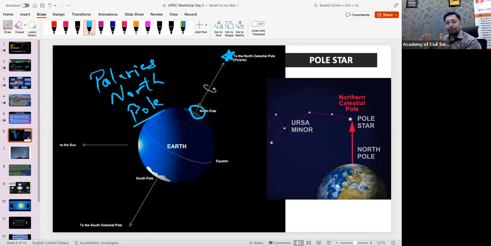Yes, everybody moved. Now tell me, which hand is pointing towards the pole star? If I am the pole star, which hand of yours is pointing towards the pole star? Yes, Siddhu, correct. Your left hand. Chandini, correct. Your left hand. Aruna, yes, correct. Your left hand. Correct, correct, correct. Everyone is correct.